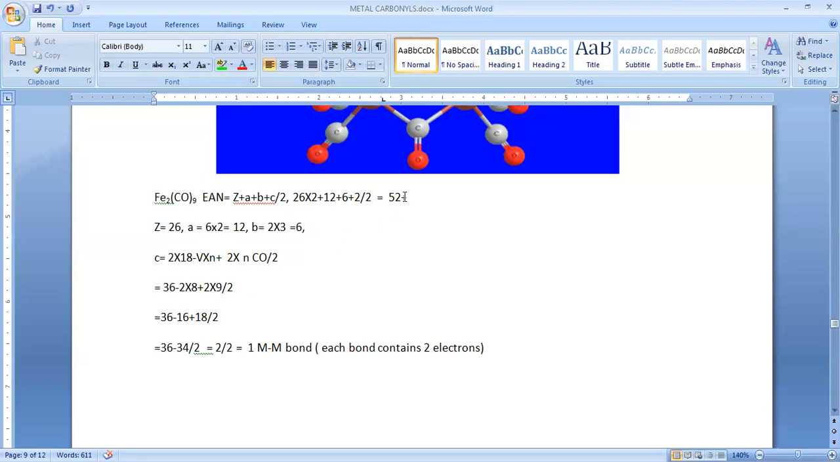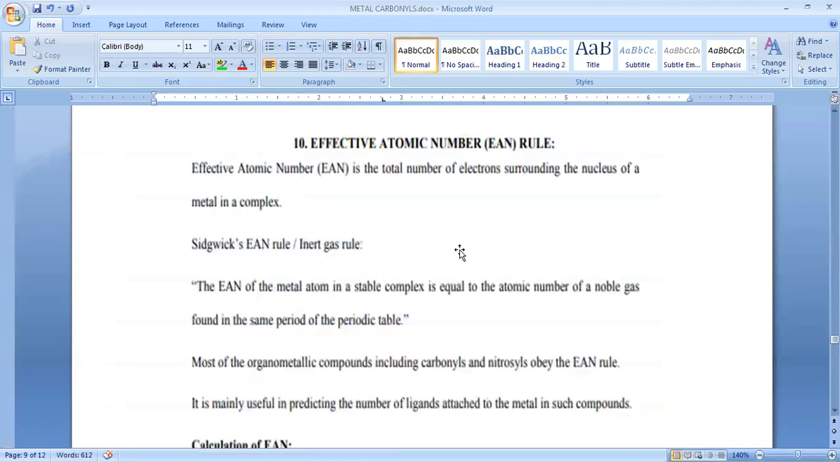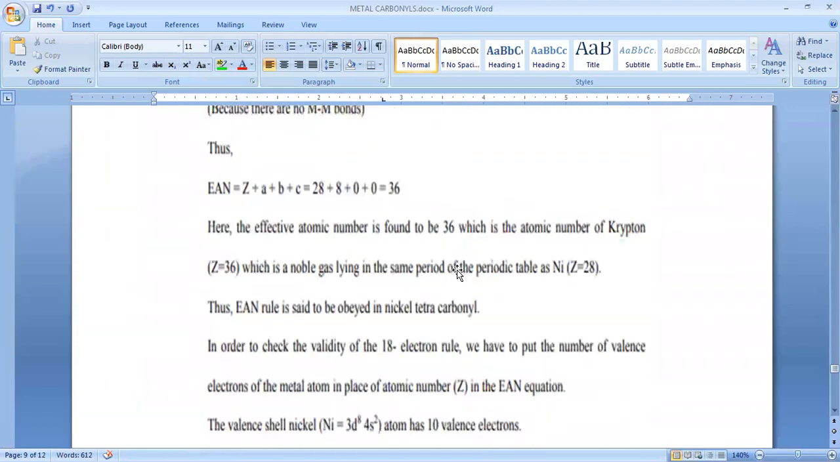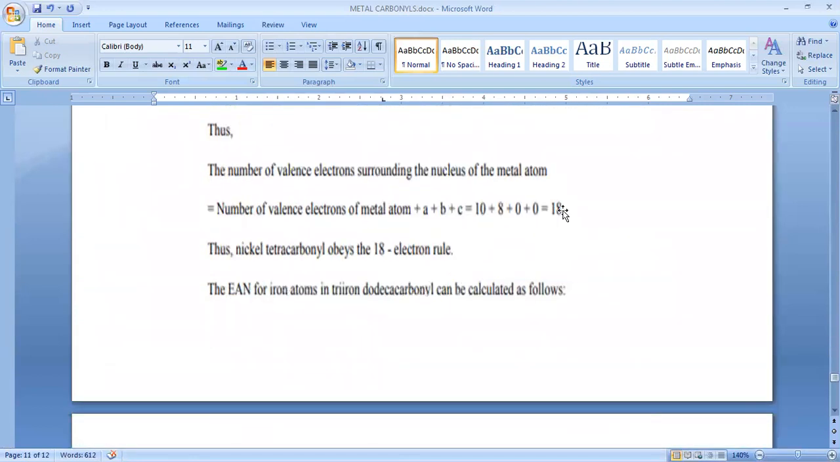So 18 plus 2, how much? 20 divided by 2. So that is equal to how much? 72 by 2. So that gives again 36. By that manner we are supposed to calculate the EAN rule, and we can justify that same rule with 18 electrons. Okay, 18 electrons.